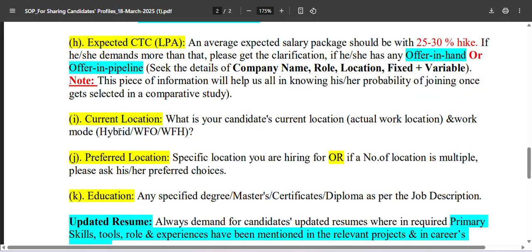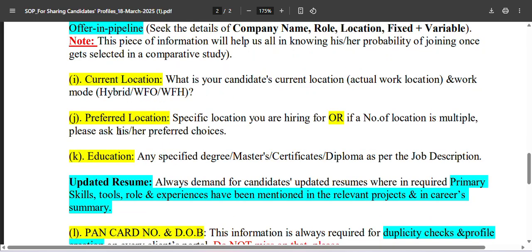The other column we have is preferred location. So the specific location you are hiring for, or if there are multiple locations, you would always ask for the first three preferred choices where the candidate would like to go in case there are active openings from the HR's end.